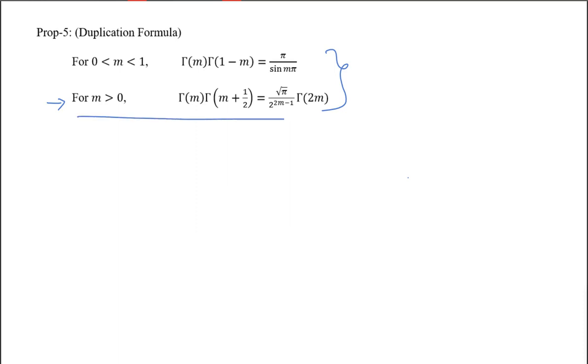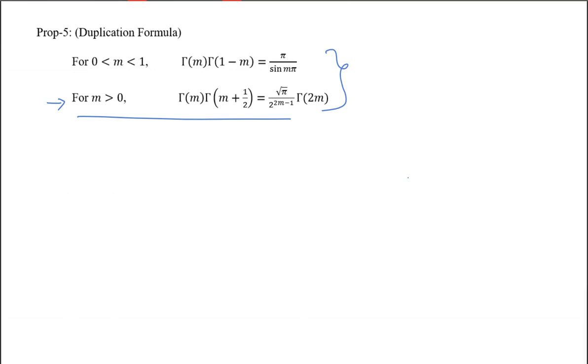This is known as the duplication theorem. And one particular case is that when 0 less than m less than 1, we have gamma m into gamma 1 minus m is equal to pi by sine m pi.